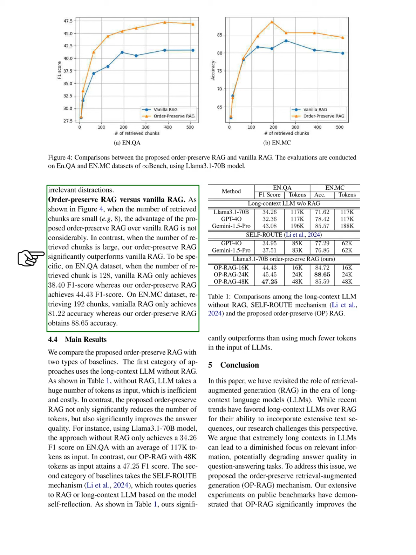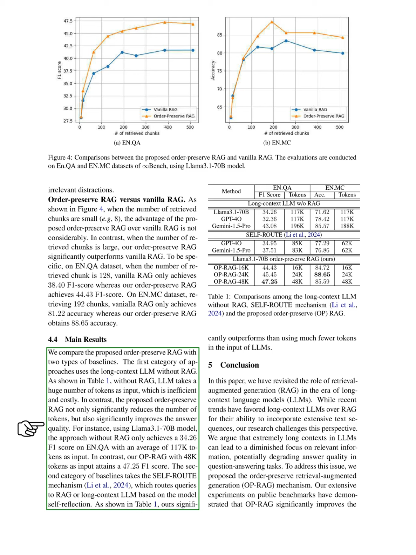Finally, we compare our order preserve RAG with two types of baseline approaches. The first type uses long context LLMs without RAG, which requires a large number of tokens, making it inefficient and costly. In contrast, our order preserve RAG reduces the token count significantly while improving answer quality. For instance, using the Llama 3.1-70b model, the approach without RAG scores 34.26 F1 with an average of 117,000 tokens, while our OP-RAG with 48,000 tokens scores 47.25 F1.